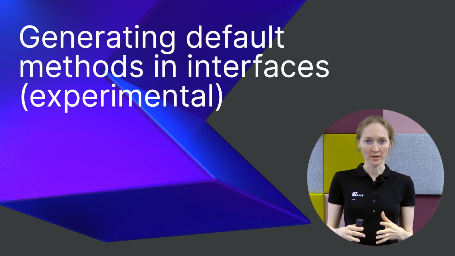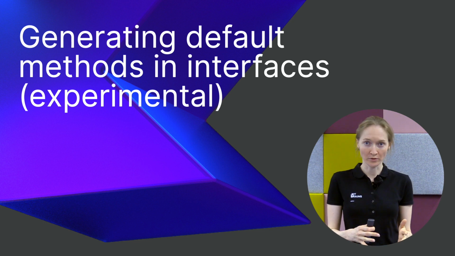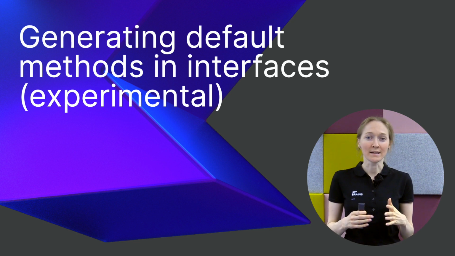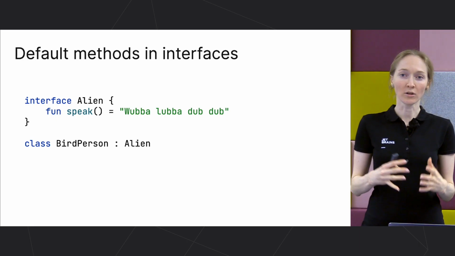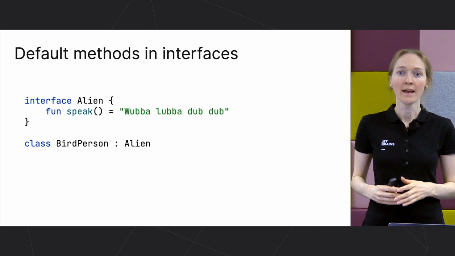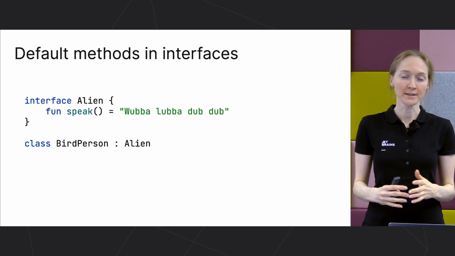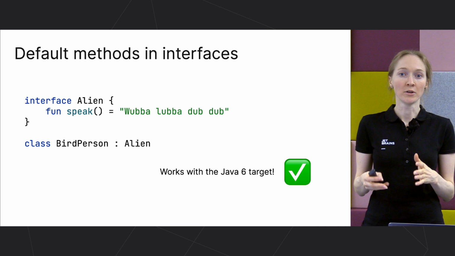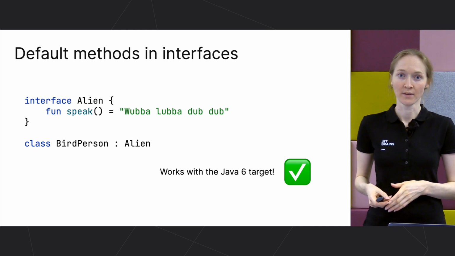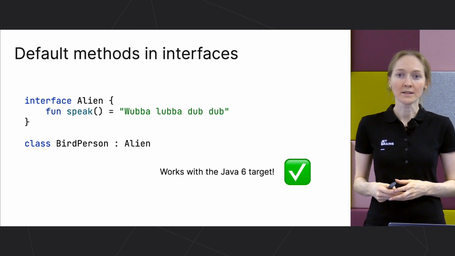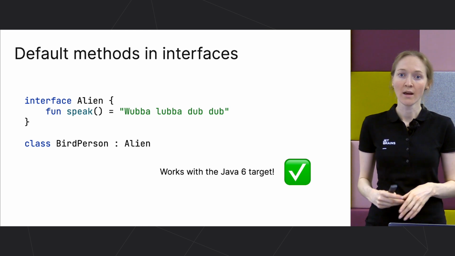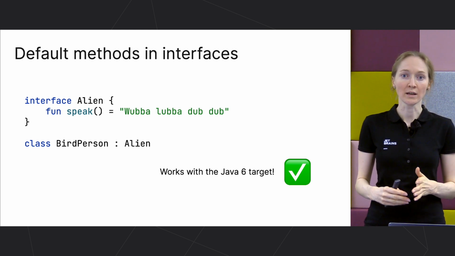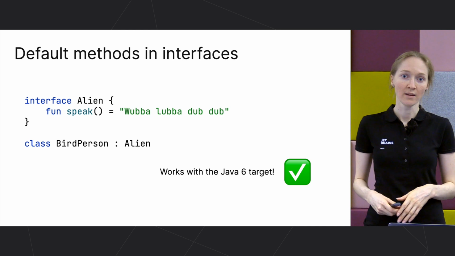It's still experimental, and we've had support for it before, but we've made some changes and I want to highlight what exactly has changed. In Kotlin, from the very first version, you've been able to define default methods in interfaces. This even works with the Java 6 target. But as you know, only starting from the Java 8 target, methods with implementations in interfaces are supported in the JVM bytecode. Kotlin has a special trick to make it work for older Java targets.